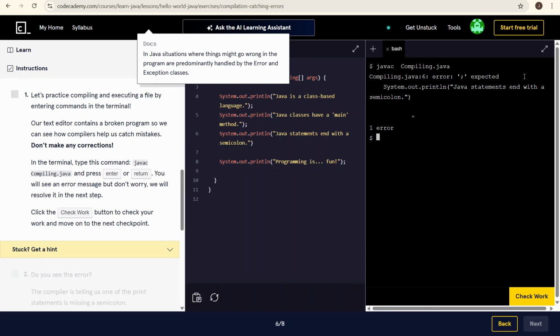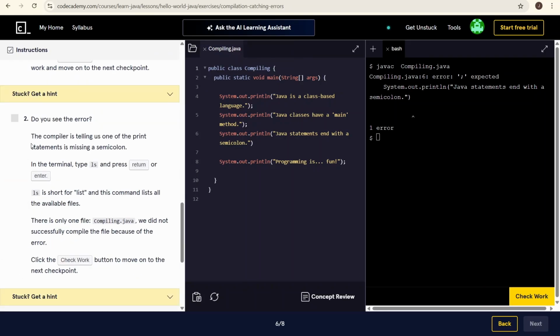Compiling.java error: unexpected System.out string. Java statements end with a semicolon. Okay. You will see an error message, but don't worry, we will resolve it in the next step. Click the check work button to check your work and move on to the next step.